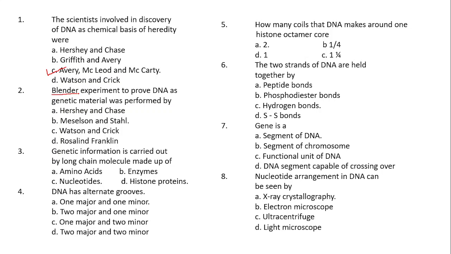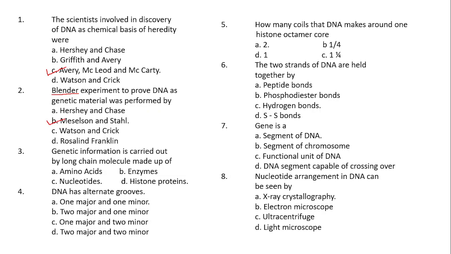Meselson and Stahl's experiment is also known as Blender's experiment, which proved DNA replication is semi-conservative. So the options here are Hershey and Chase, Meselson and Stahl, Watson and Crick, and Rosalind Franklin. The right option here is option B, that is Meselson and Stahl.